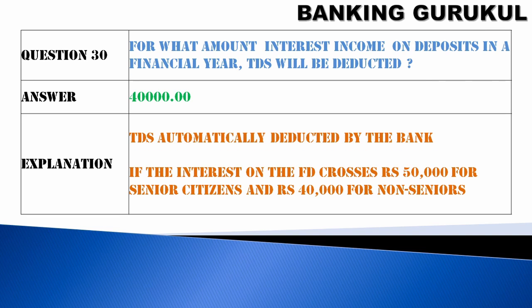Question number 30. For what amount of interest income on deposits in a financial year will TDS be deducted? 40,000 rupees. If your income on deposits is more than 40,000, then TDS will be deducted. TDS is automatically deducted by the bank if the interest on the FD crosses 50,000 for senior citizens and 40,000 for non-senior citizens.